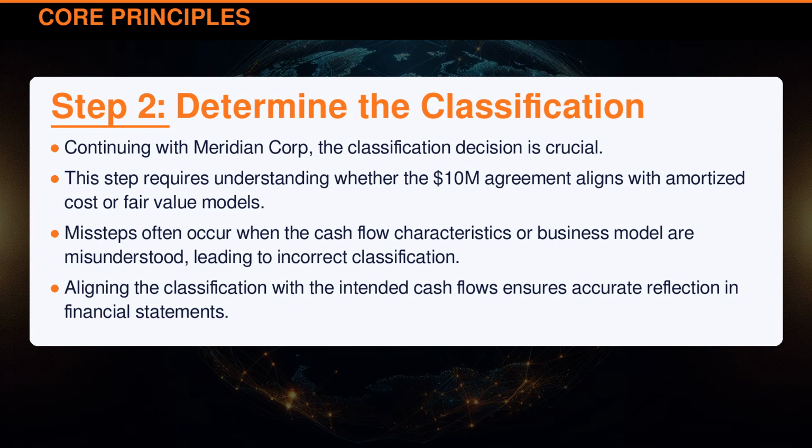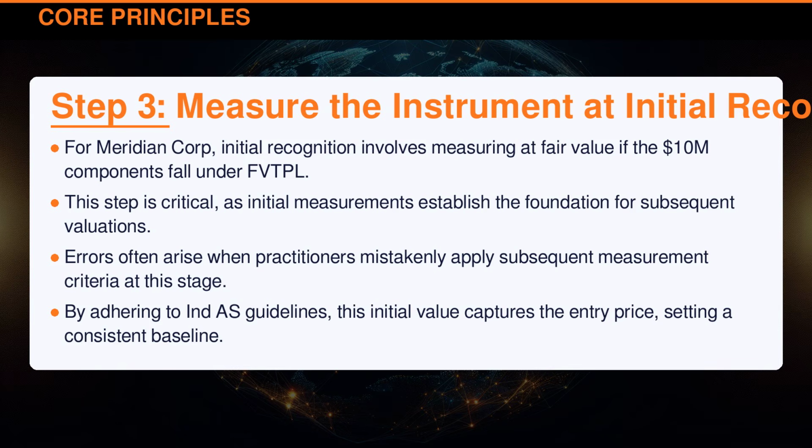Aligning the classification with the intended cash flows ensures accurate reflection in financial statements. For Meridian Corporation, initial recognition involves measuring at fair value if the $10 million components fall under FVTPL. This step is critical, as initial measurements establish the foundation for subsequent valuations. Errors often arise when practitioners mistakenly apply subsequent measurement criteria at this stage. By adhering to Indian Accounting Standard guidelines, this initial value captures the entry price, setting a consistent baseline.